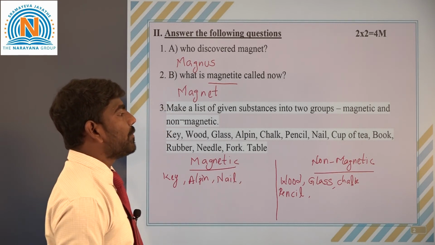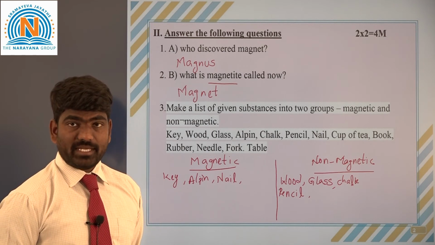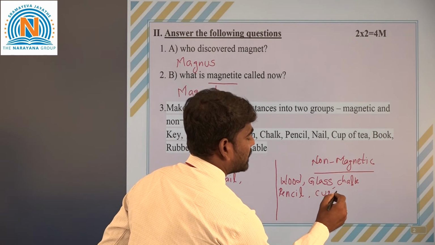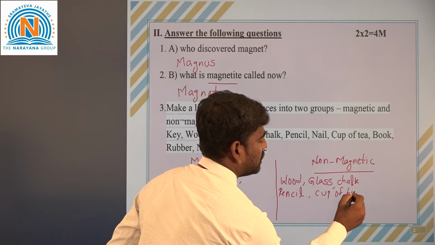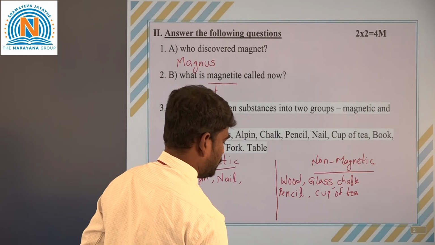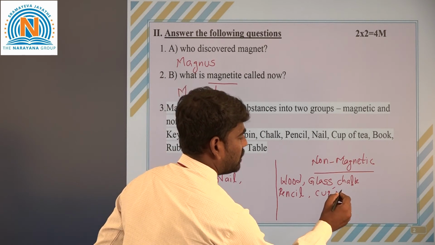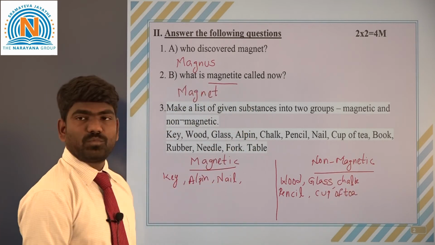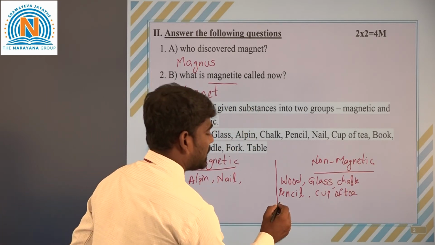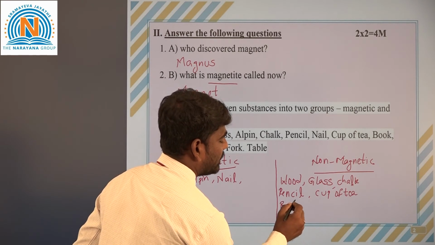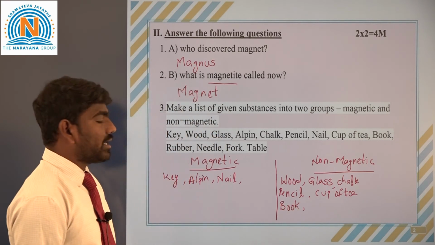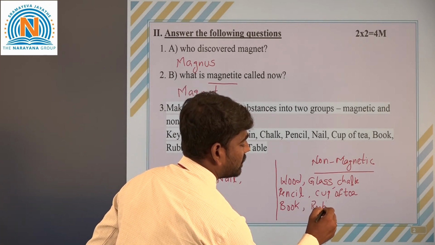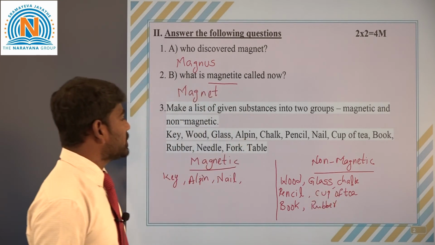And next, cup of tea is not attracted to the magnet, so it comes under non-magnetic. And next, book is also not attracted, so it also comes under non-magnetic. Rubber is also not attracted, so it also comes under non-magnetic. And next, needle.